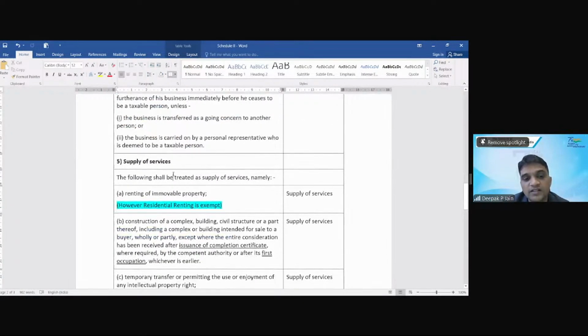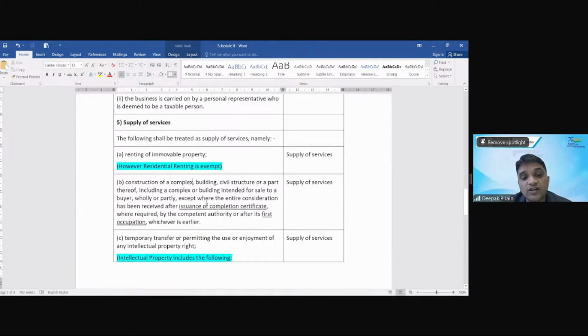What is supply of services? Renting of immovable property. हमने देख लिया कि renting is supply of services. However, renting जब हम बोलते हैं, residential rent is exempt. There is something called as an exemption notification. उसमें ये क्लियरली लिखा गया है कि रेसिडेंशियल रेंट के लिए आप जब कुछ सप्लाई करते हो तब it is exempted. So residential dwelling is exempt under GST.